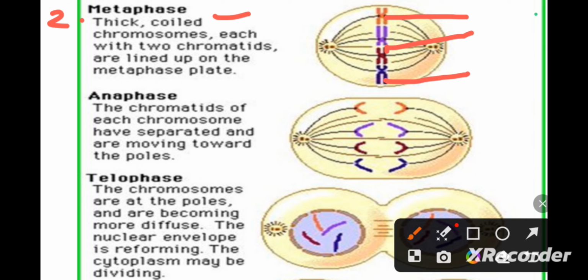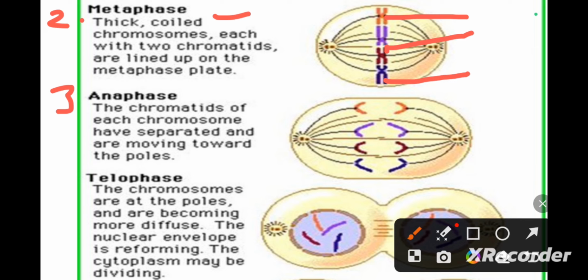Now next comes the third phase, which is known as the anaphase. The most important point during anaphase is that each chromosome has two chromatids attached at the center with the centromere.